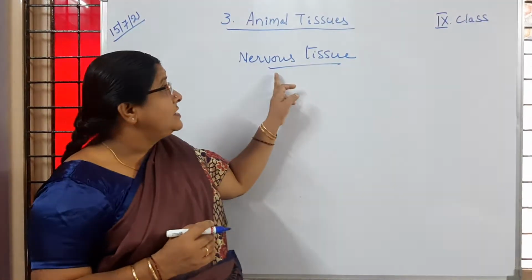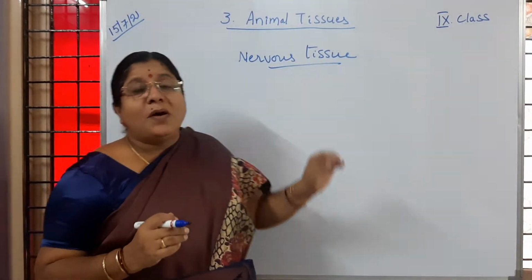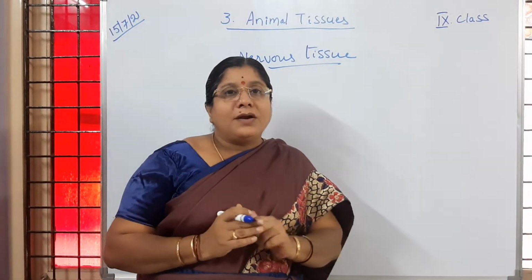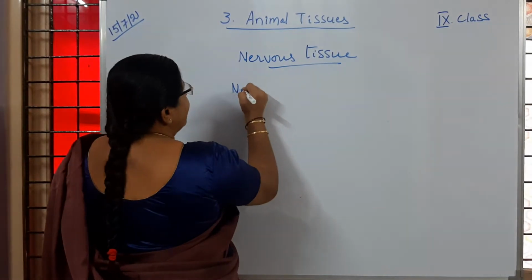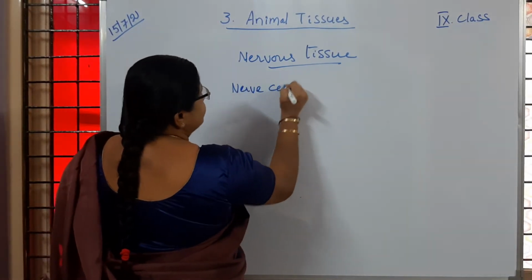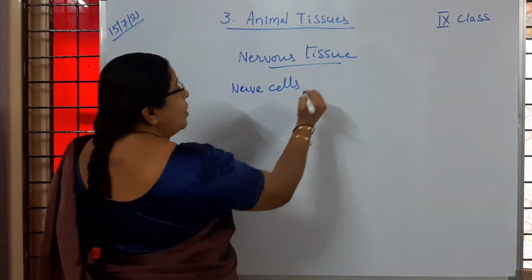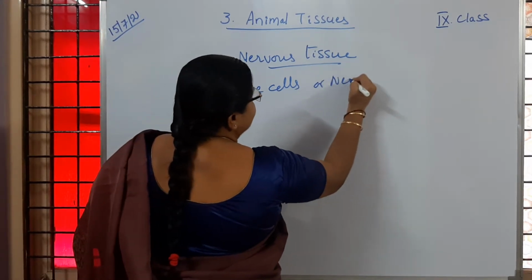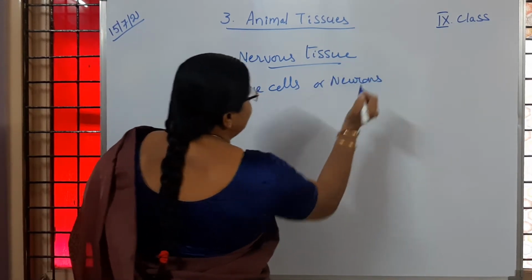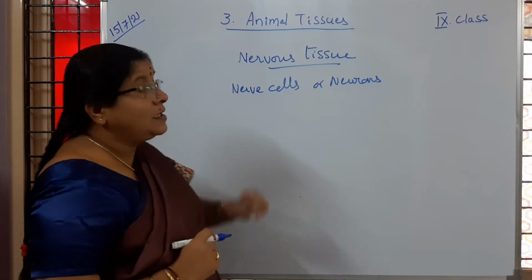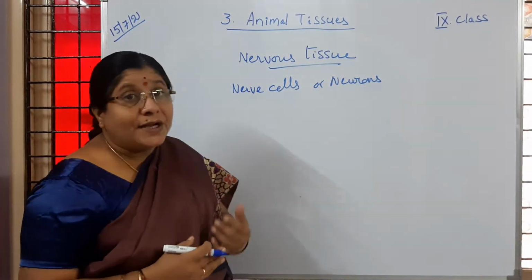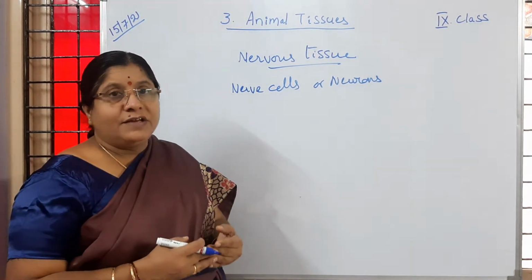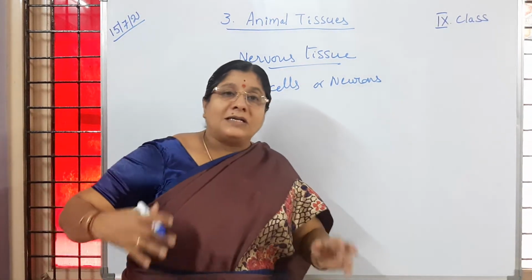So this nervous tissue is made up of a large number of cells. What do we call those cells? They are called nerve cells, or neurons, with which the nervous tissue is made up. Where do we observe these neurons? Just now I said important parts, all parts of our body.